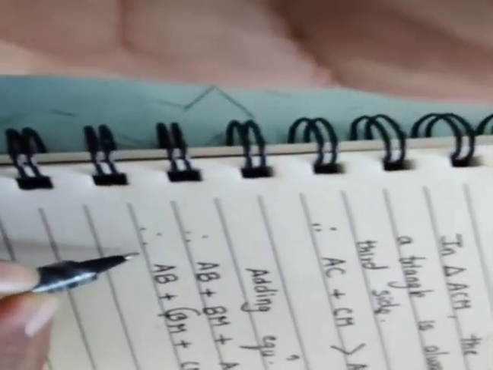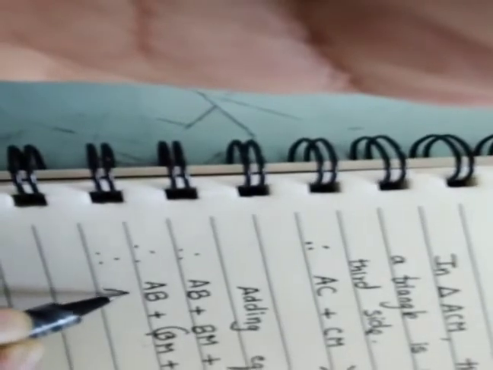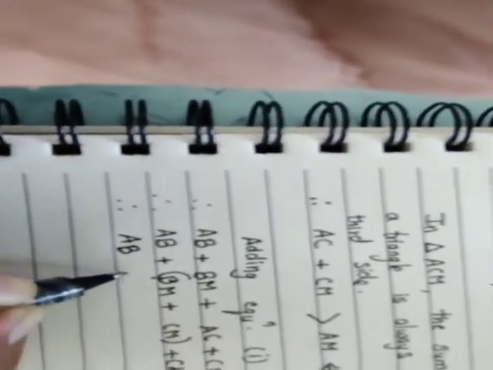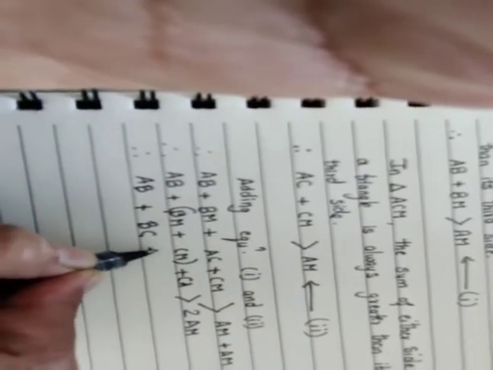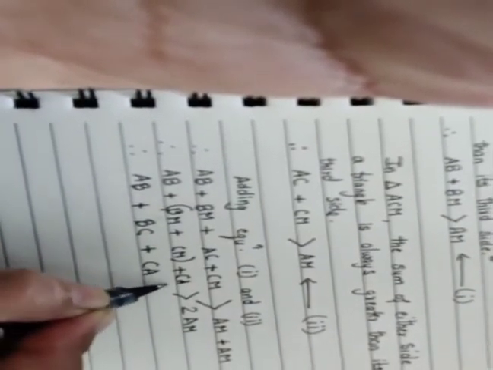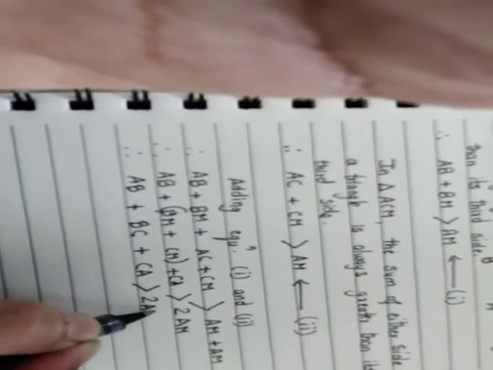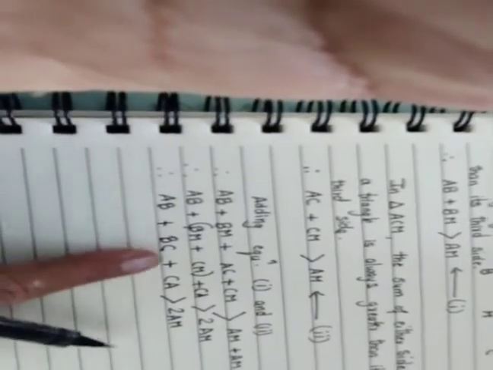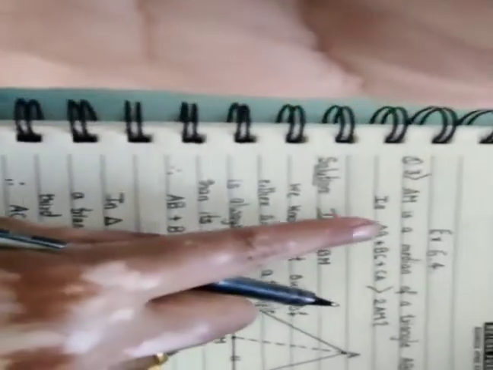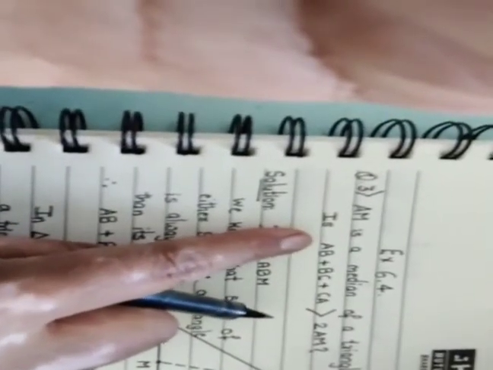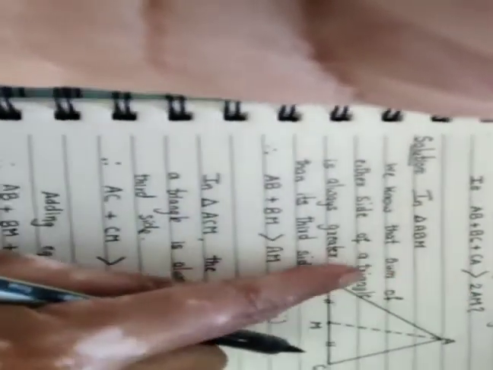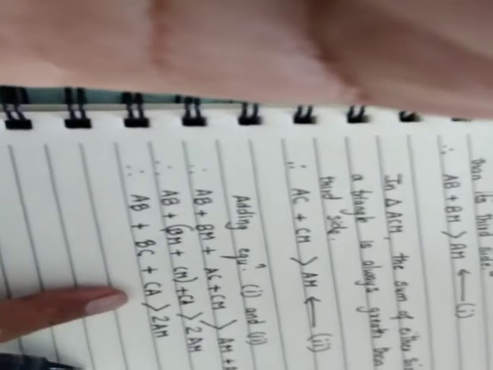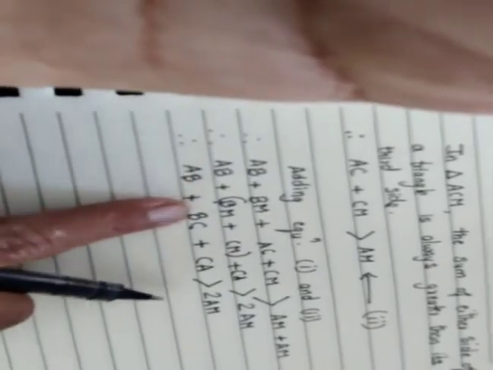Therefore, AB plus BC plus CA is greater than 2AM. So this was the proof we needed to bring according to the question, that AB plus BC plus CA will be greater than 2AM. So yes, we have solved it with certain steps and techniques and we are able to get the answer.